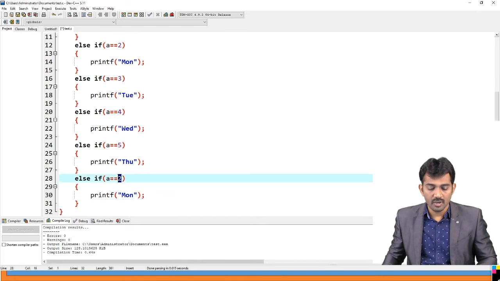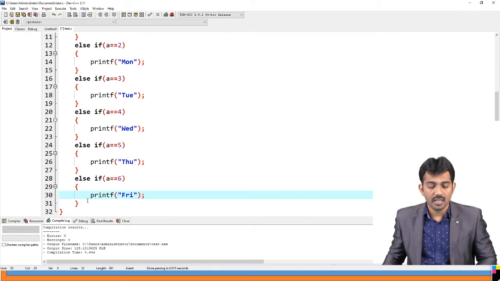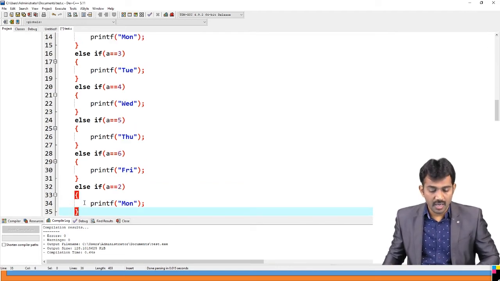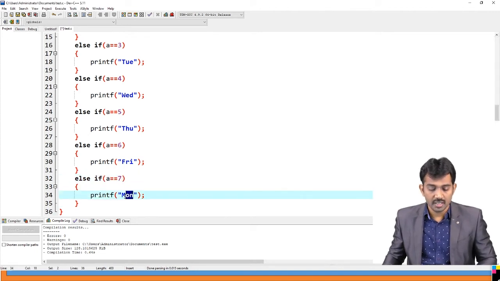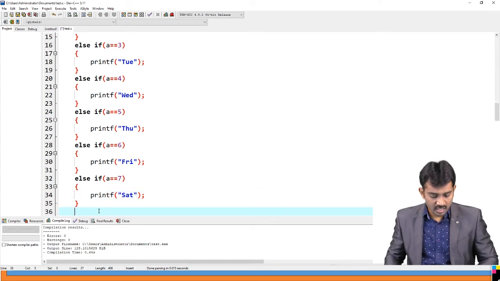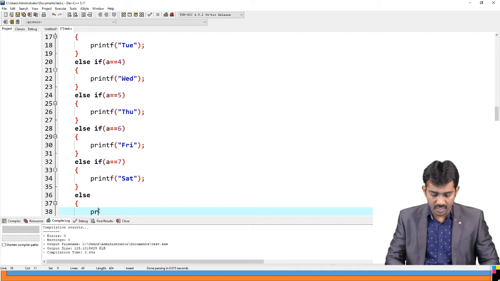And A equal to 6, then it should print Friday. Right? Is this clear? And else if A equal to 7, then you should print Saturday. Right? Other than this, you should take printf invalid. Right or wrong? Other than these choices, invalid.